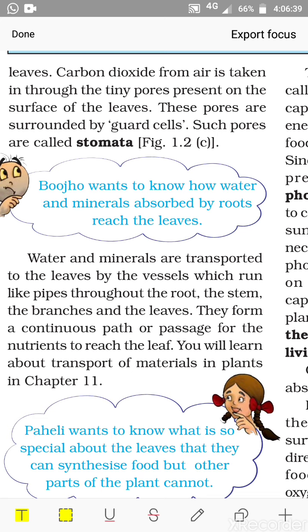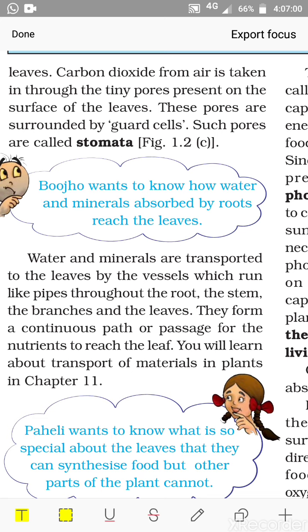Now water and minerals are transported to the leaves by the vessels which run like pipes throughout the root, the stem, the branches and the leaves. So there is a continuous transport system starting from the root to the leaves, right?